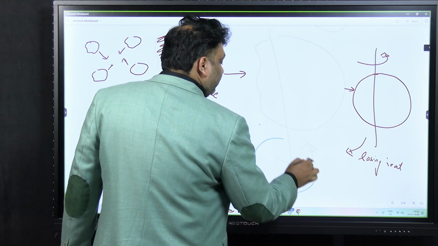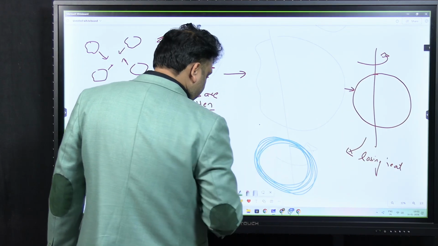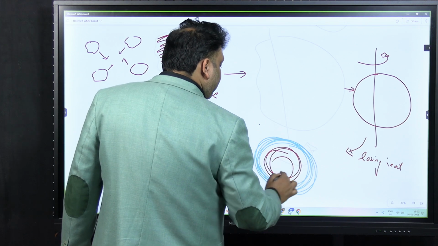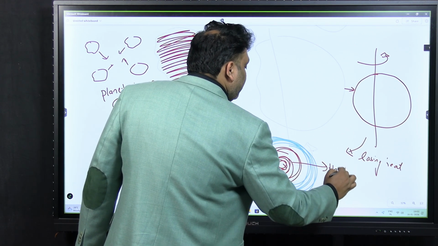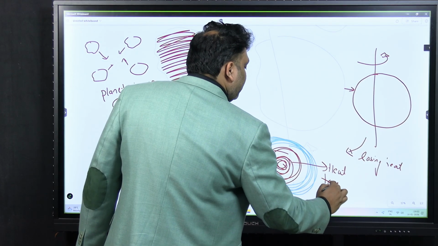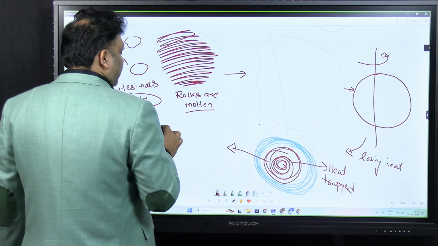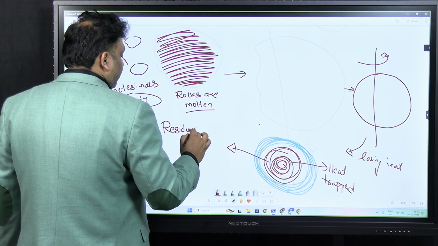The outer layers become cool over a period of time, and deep inside the earth you still have a lot of heat trapped. This heat which is trapped inside is called the residual heat.